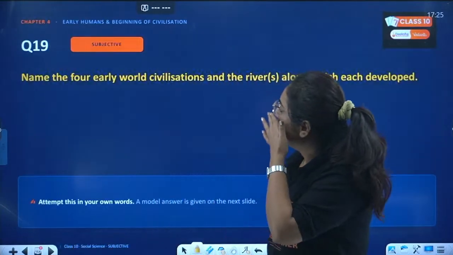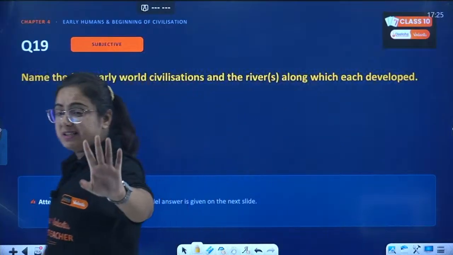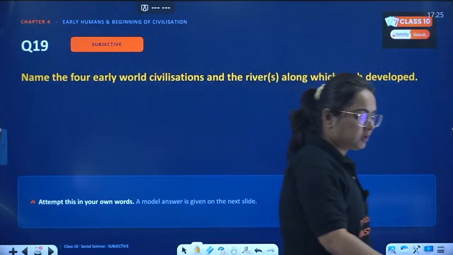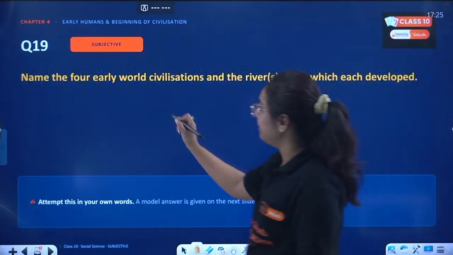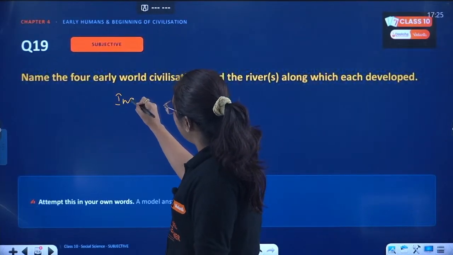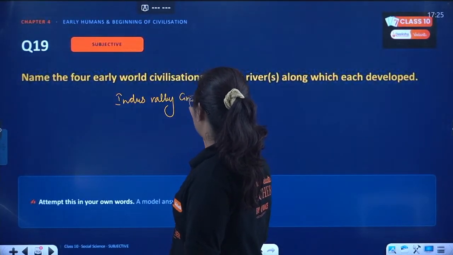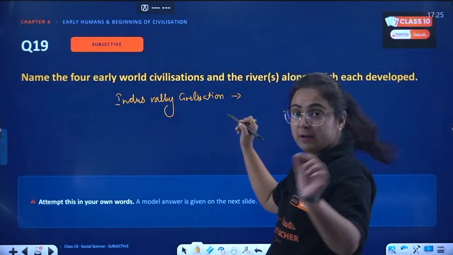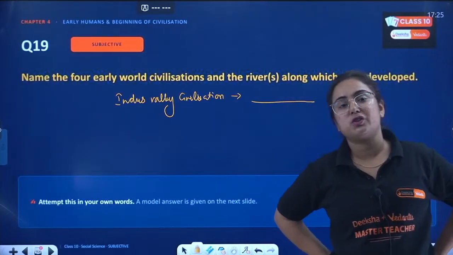Next one is: name the 4 early world civilizations and the rivers along with them. This I am waiting from your side. So in this very first chapter of history, you learned about the 4 civilizations. I will name them here. The first one is Indus Valley civilization, popularly known as Harappan civilization. Along with your answer, tell me it is situated along which river.